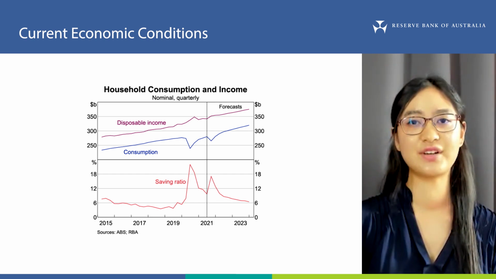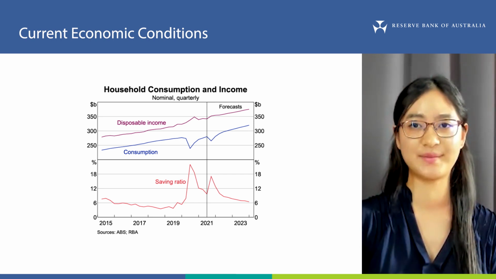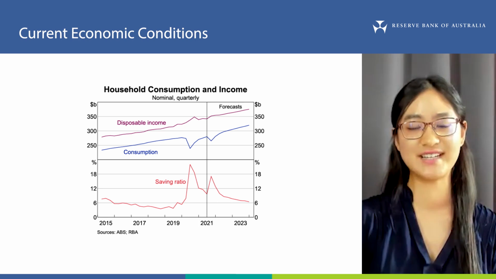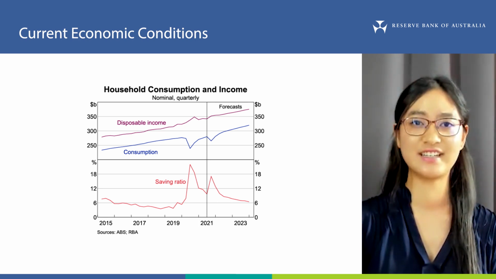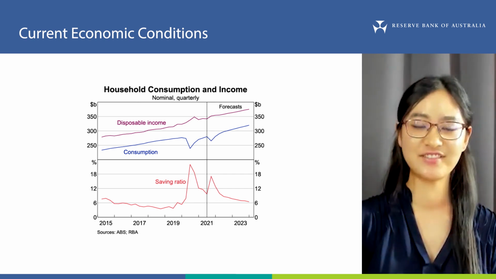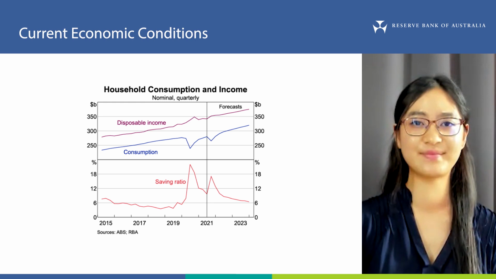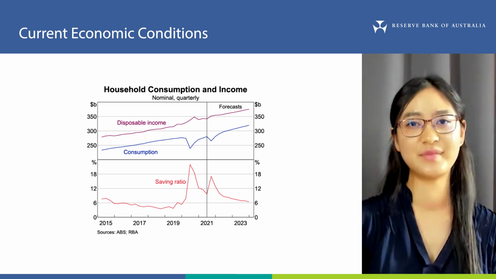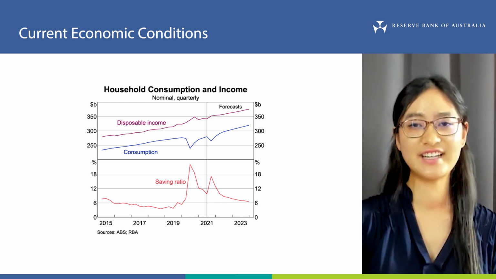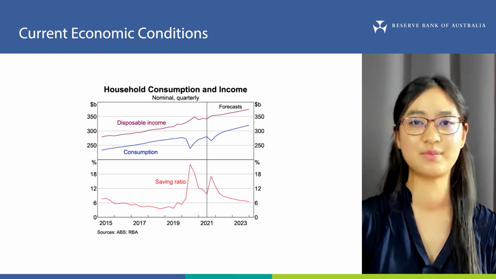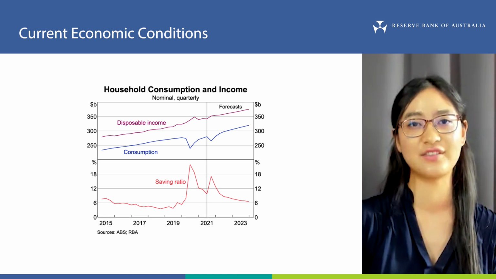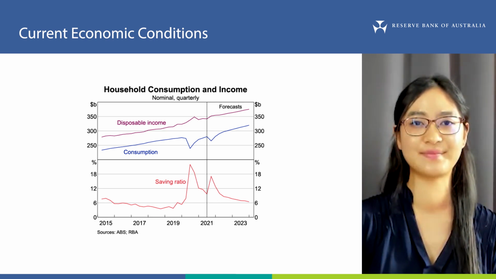We expect consumption to have fallen sharply in the September quarter, consistent with the widespread lockdowns that were in place during the quarter. A strong recovery is expected in the near term on the back of increased spending opportunities, such as on travel and eating out at restaurants. Growth in household income and household net wealth, and a decline in uncertainty related to health and economic outcomes are all expected to provide support to household spending over the next couple of years.